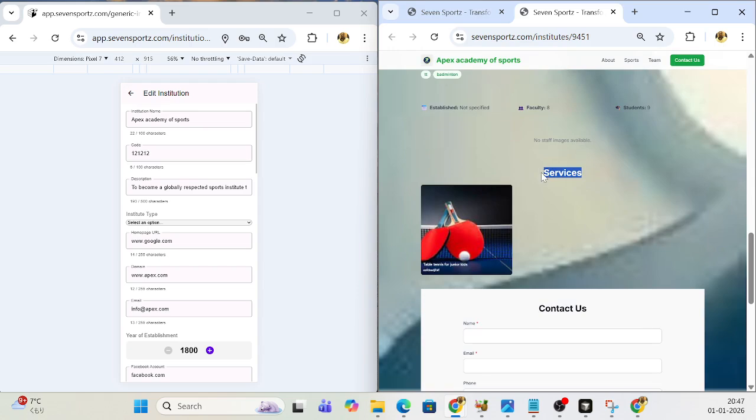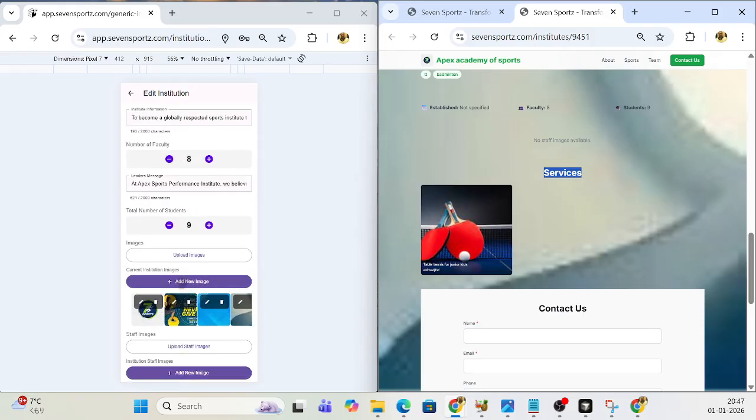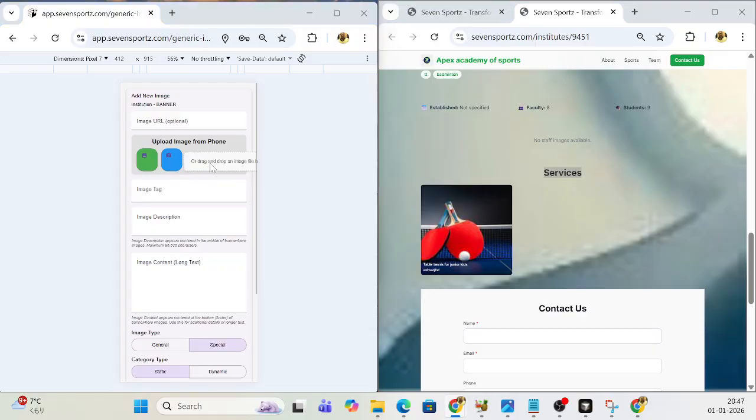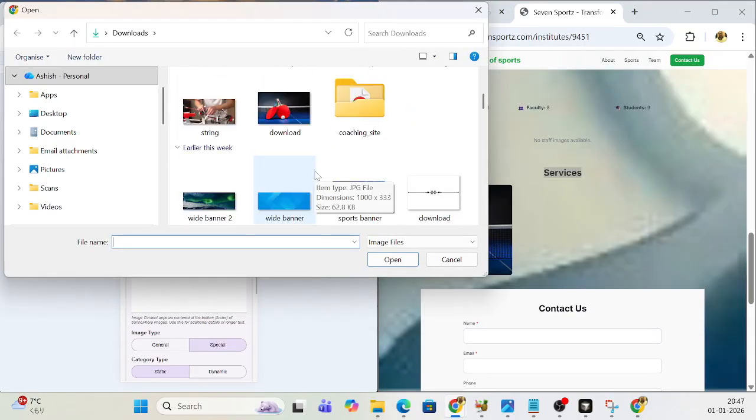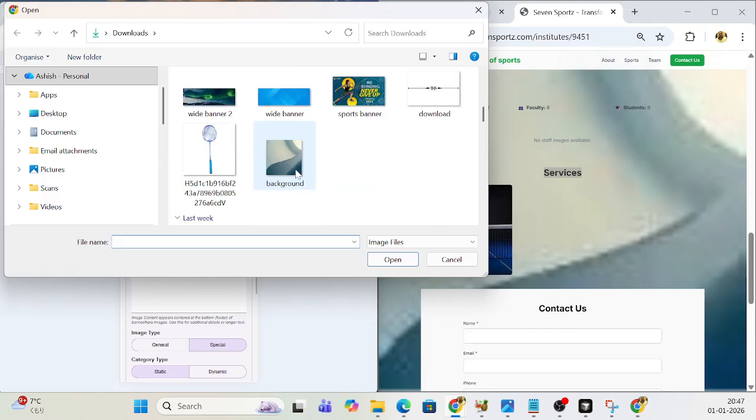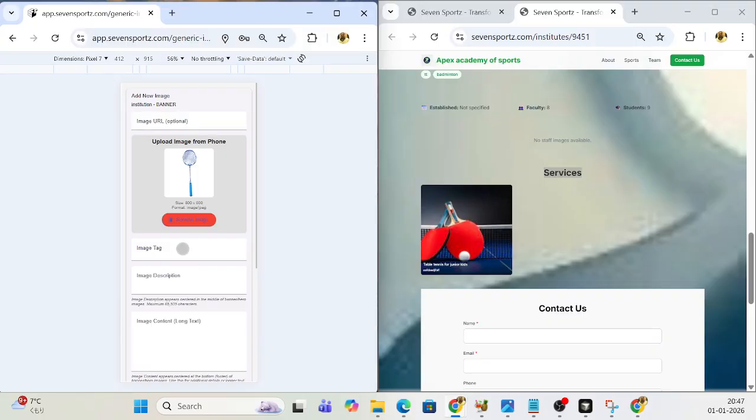So services were the dynamic images. So you can put dynamic images in those categories, and those images will come here. Let us add a couple of more dynamic images here quickly. Let us add, like, suppose you also do badminton services, badminton coaching.